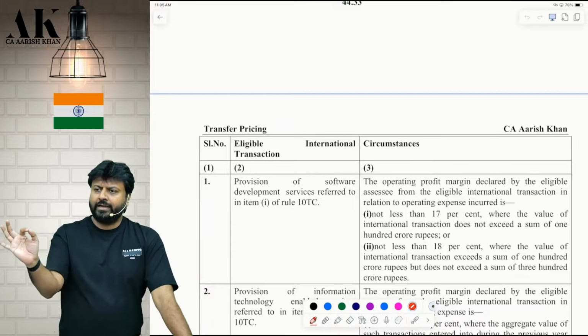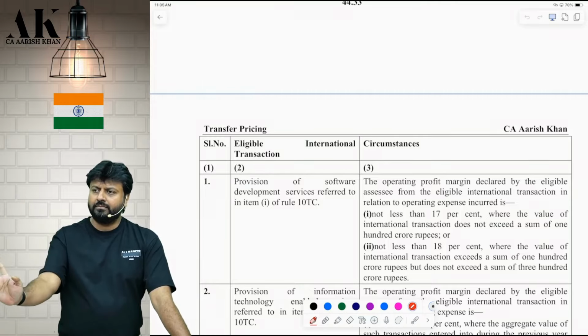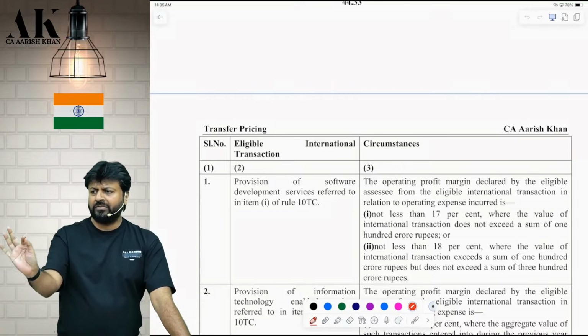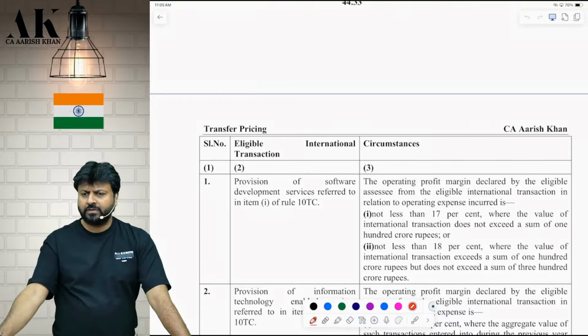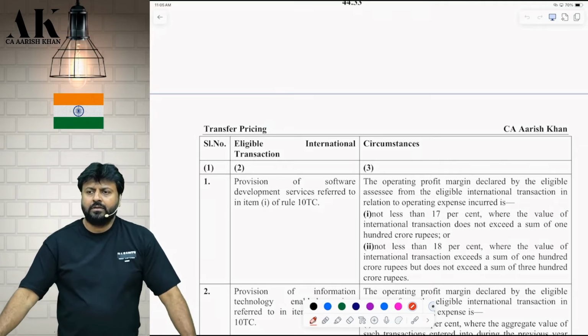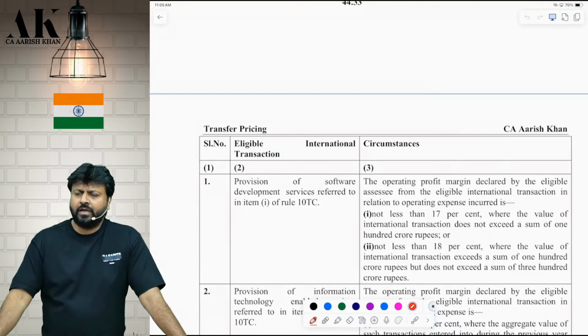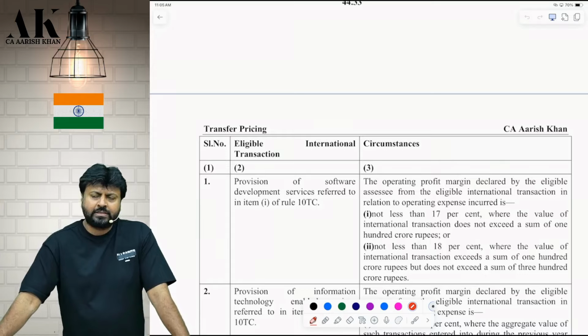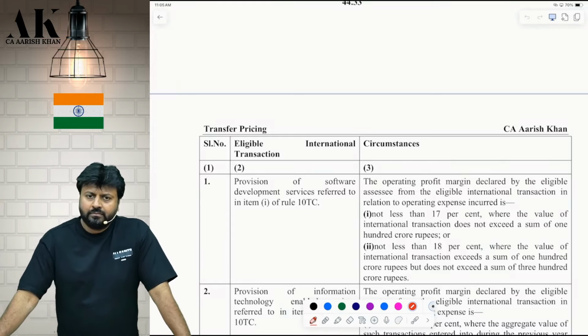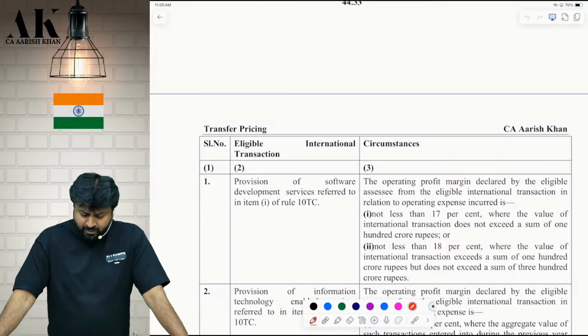I will tell you at the end which all things you have to remember. I'm not giving any guarantee, but 99% only those questions will come in exam. Till the time safe harbor was there in the exam, every attempt ICAI used to ask one question. Every attempt. I'm very sure in Jan 26 they will ask one question on safe harbor. It was one of the important provisions of the exam.